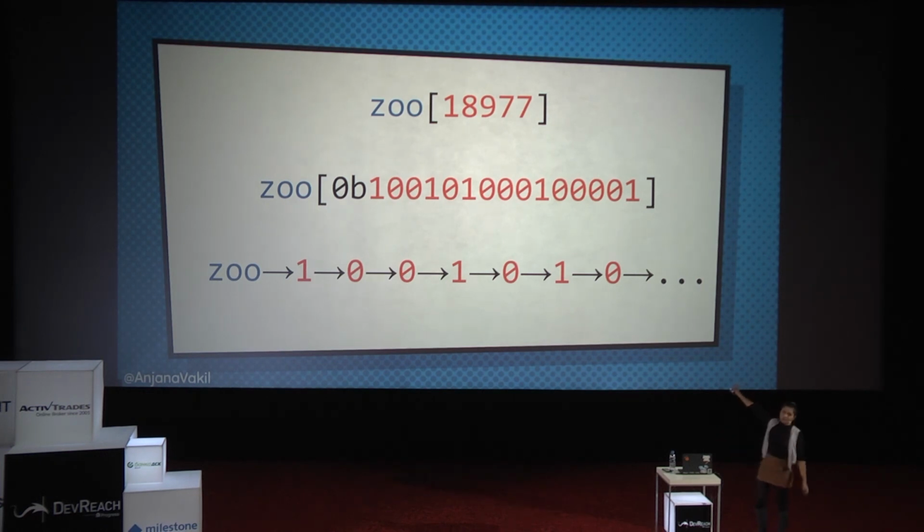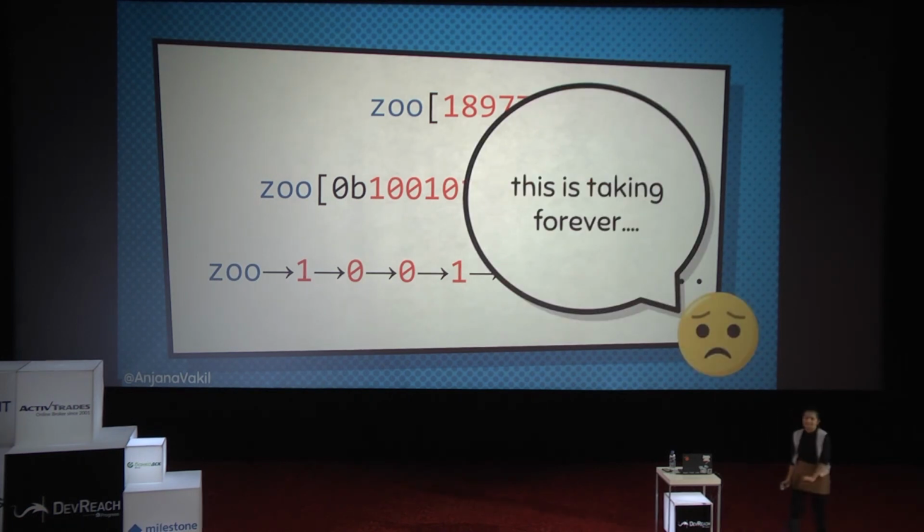I bet you all knew in your heads what 18,977 was in binary, right? Yeah, totally. Me too. Anyway, I'm going to have to step through that. Go to the 1, and then the 0, and then the 0, and then the 1, and it's like, oh my god, that's going to take a million years, right? So as our arrays get really, really big, logarithmic time complexity is still not amazing.